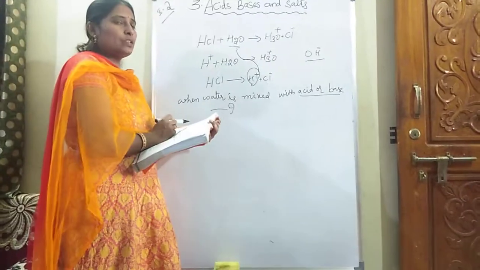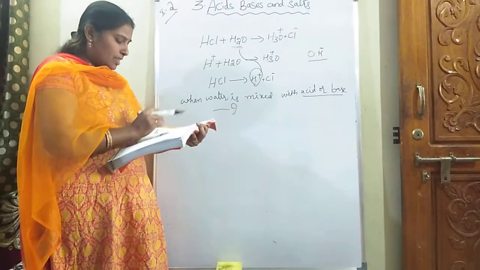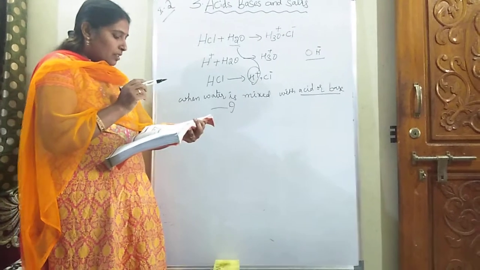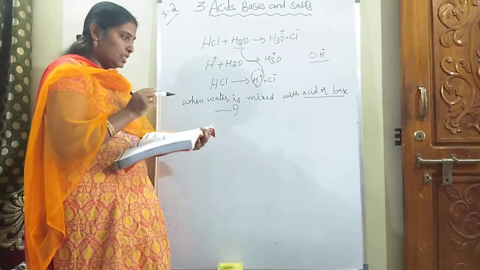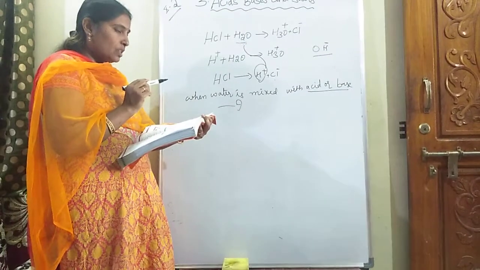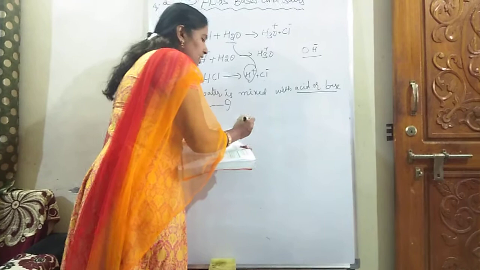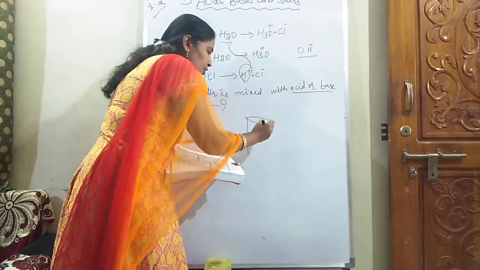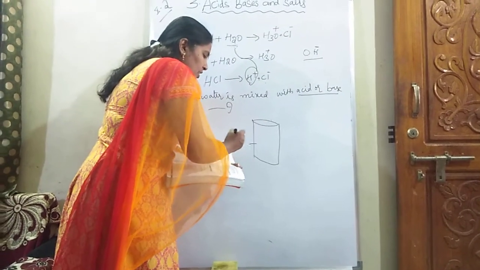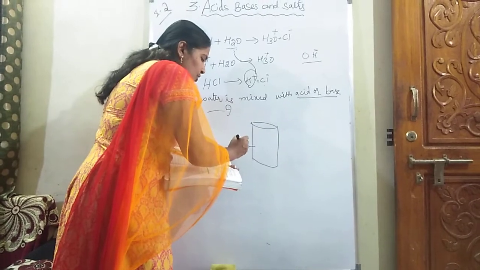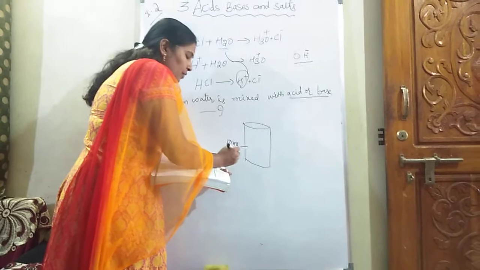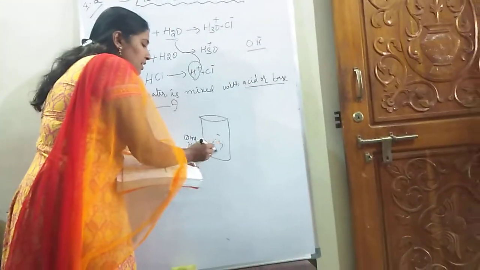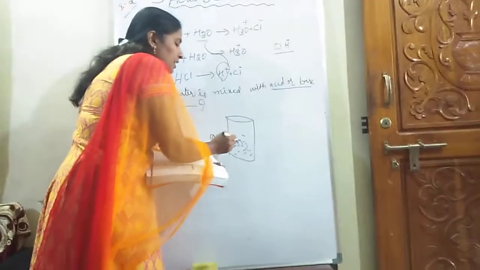For this, a simple activity is given. I am reading page number 42, Activity 9. Take 10 ml of water in a test tube. Add a few drops of concentrated sulfuric acid. In the test tube, take a little quantity, as you wish. You can take 10 ml of water, and to that we need to add concentrated sulfuric acid.